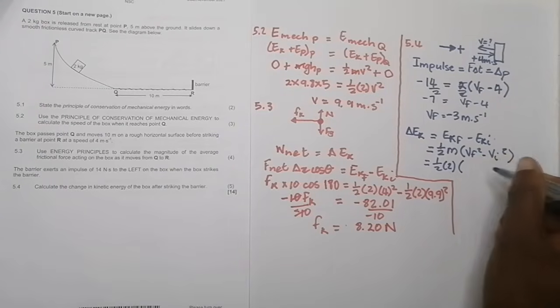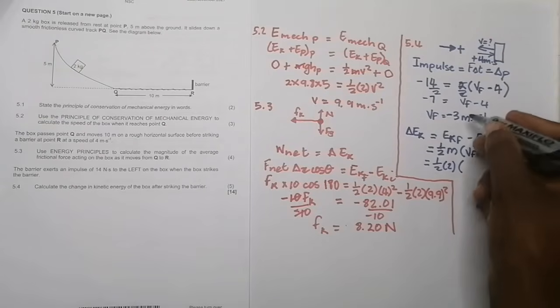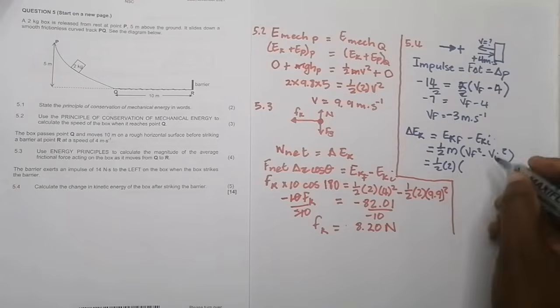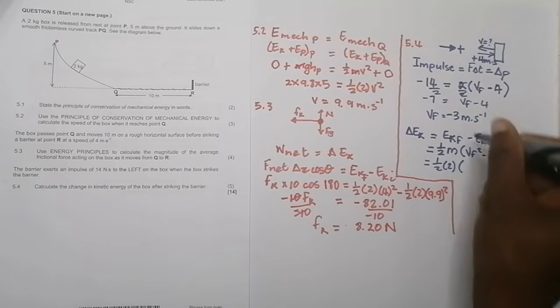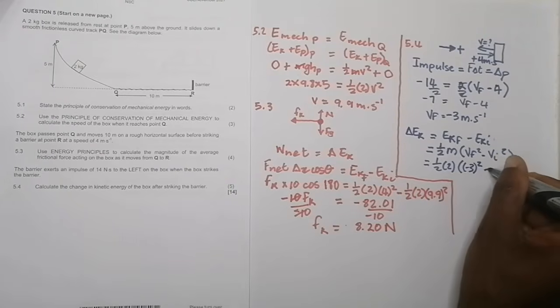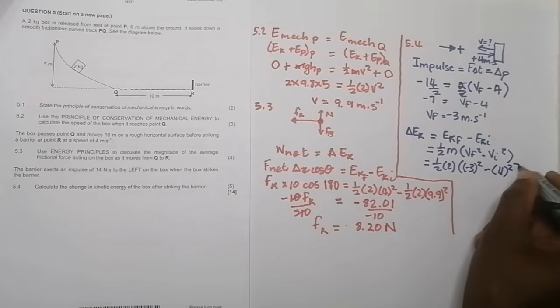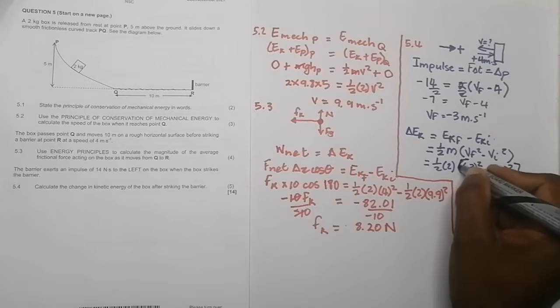Now what's our final velocity? It's the velocity after collision. Keep in mind, you're just going to put it in brackets, even though it was minus 3. So minus 3 squared minus, in this case, your initial was 4, that's 4 squared. Put it in square brackets.